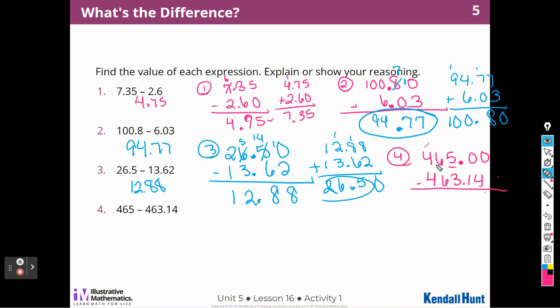It's like saying $465 is more than $465.14. So for this one, I'm going to have to borrow a lot, okay? And that can sometimes be confusing. But it's okay. We can do it. So we're going to borrow 1 from this number, and that becomes a 10. And we borrow 1, it becomes a 9, right? So here's our 10. 10 minus 4 is 6. 9 minus 1 is 8. And I borrowed again because this would be a 4. 4 minus 3 is 3.